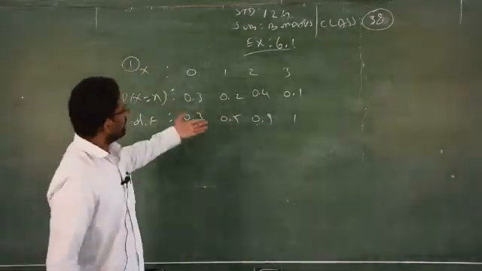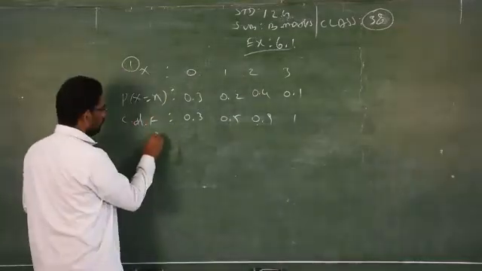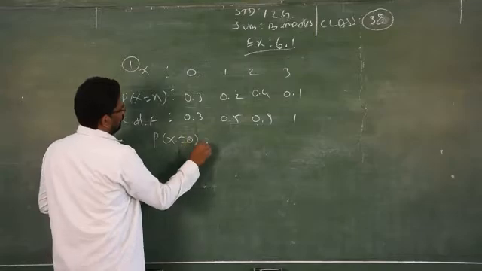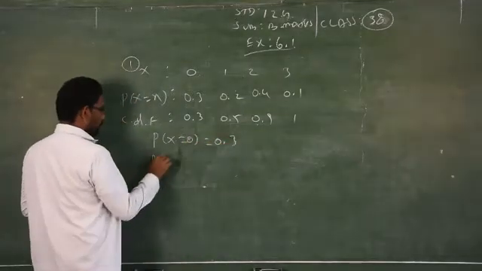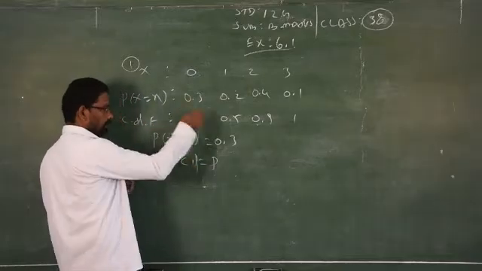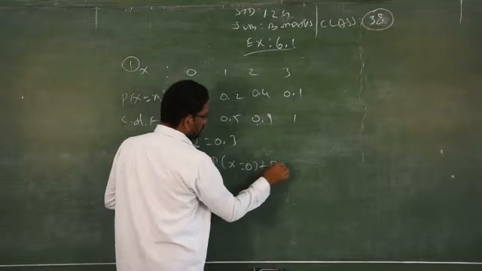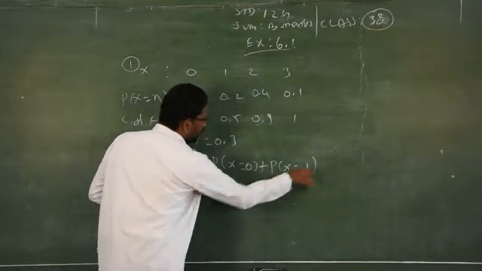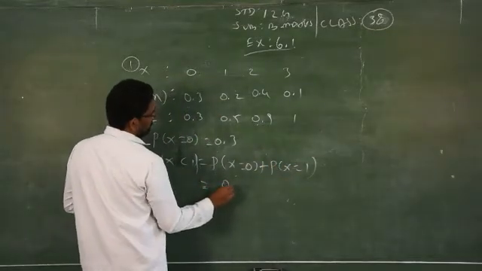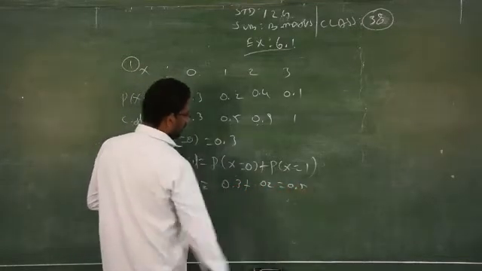Clear? So you can write it straight away, and they will give marks. Otherwise, you go like this. P of x less than 1 is equal to 0.3. This is the procedure to find cumulative distributions. P of x less than 2 is P of x equal to 0 plus P of x equal to 1, so add 0.3 plus 0.2, which gives 0.5.